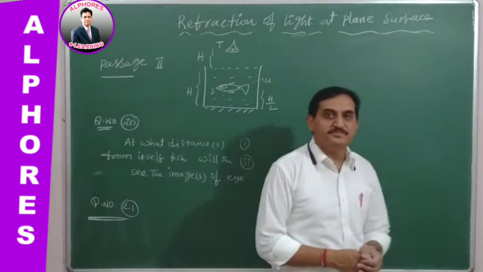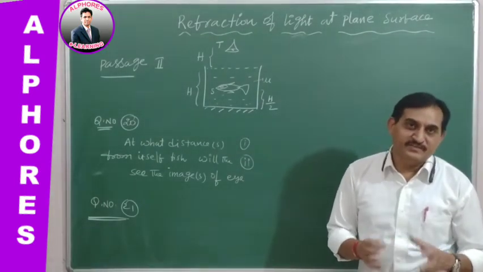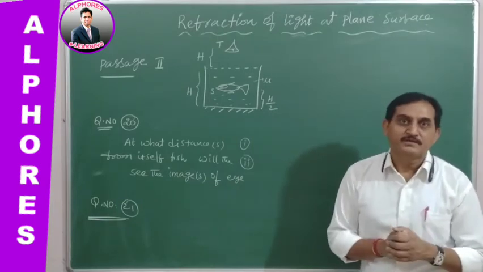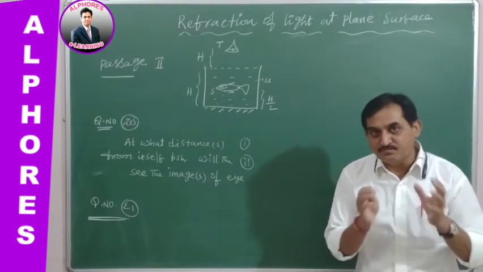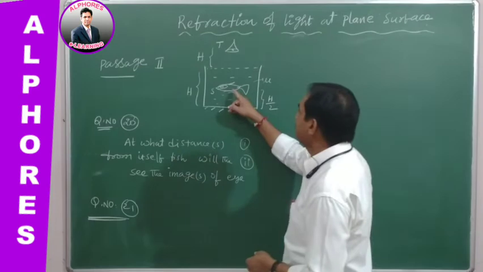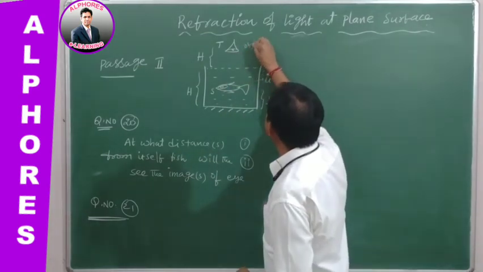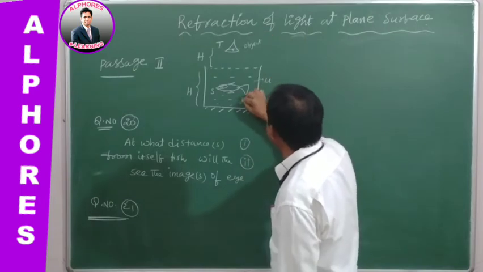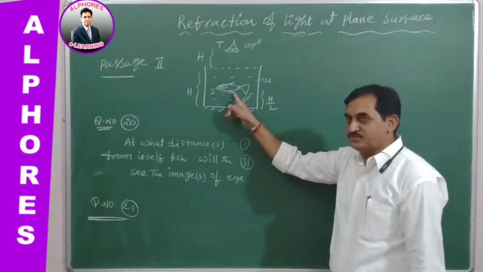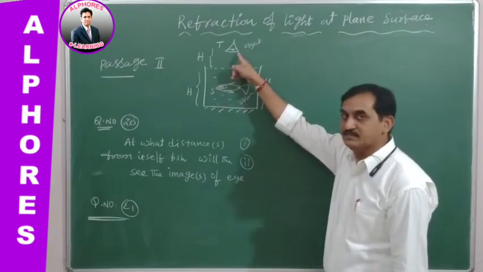Again I am going to repeat the same point. Wherever we are using the apparent height and apparent depth concept, we are converting the object into the observer medium. Here the fish is observing, therefore this is the object and this is the observer. The observer is the fish, and it is seeing the eye which is outside.